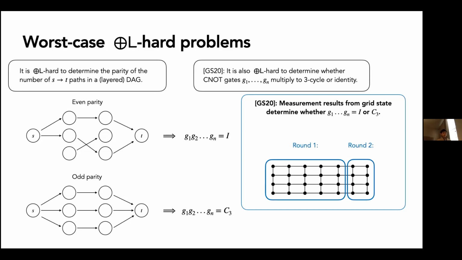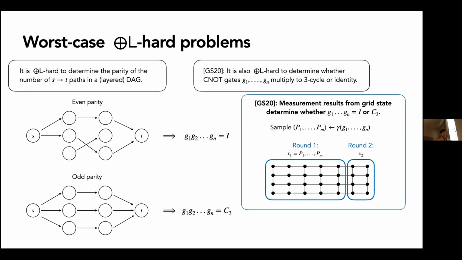So it goes like this. You have your round 1 and your round 2 qubits as before. And you want to determine whether G1 to Gn multiplies to the identity or 3-cycle. So there's this randomized algorithm gamma, which takes in G1 to Gn and outputs random Paulis P1 to Pn. And these random Paulis are acting as first-round input to the interactive problem. So we basically give the circuit a P1 to Pm, which we're asking it to measure in these specific Pauli bases. And in the second round, we also ask it to measure in some other bases x2.